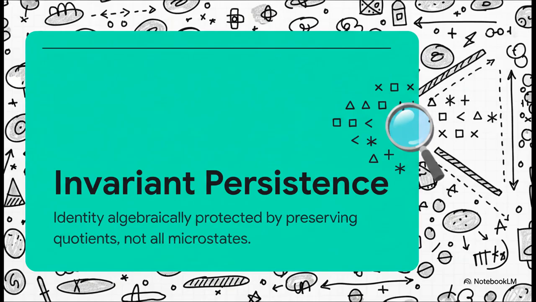Successful systems survive not by stubbornly trying to preserve every single microscopic detail against perturbation, which, by the way, is mathematically and energetically impossible, but by protecting higher-level identity quotients. The system's identity is algebraically protected against admissible perturbations by preserving invariants and symmetries. It basically just ignores the constant scrambling of the microdetails it can't afford to track.